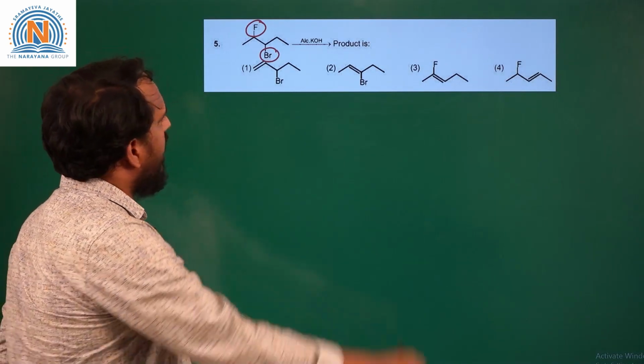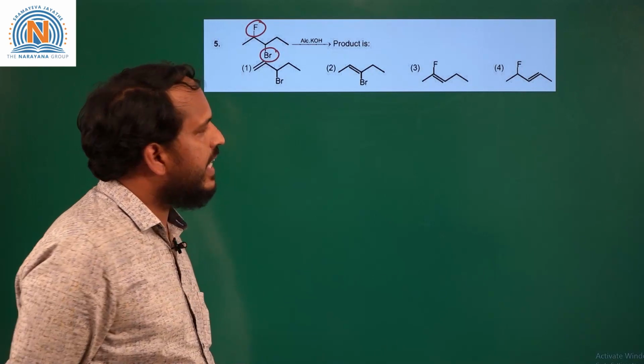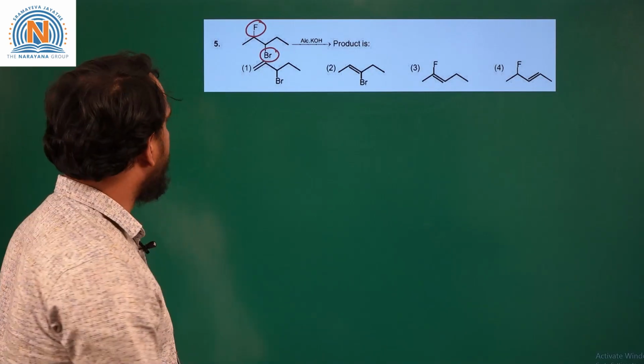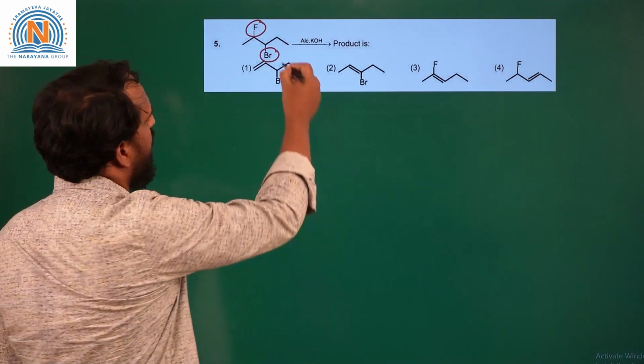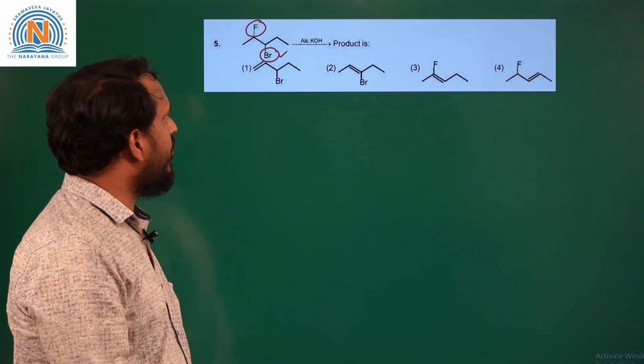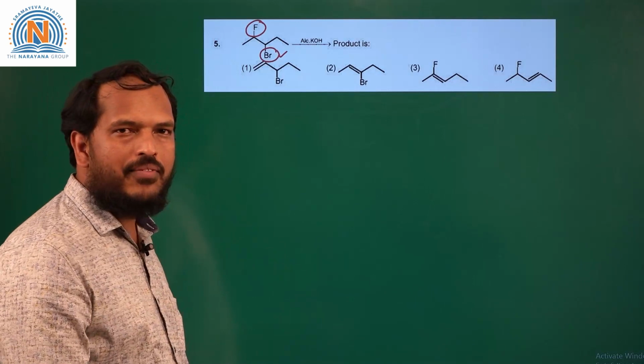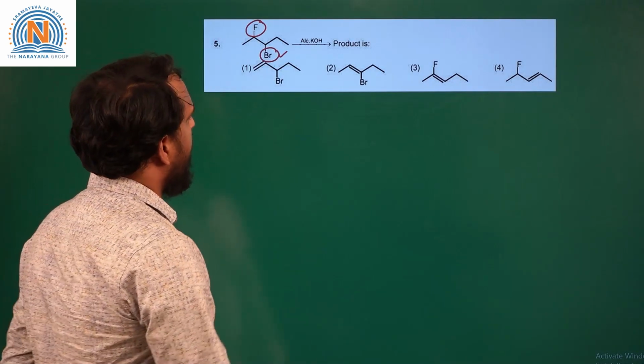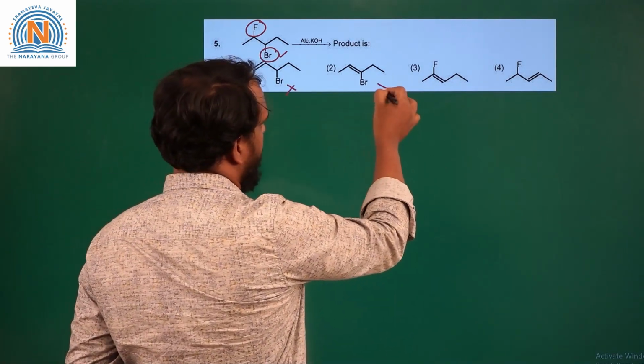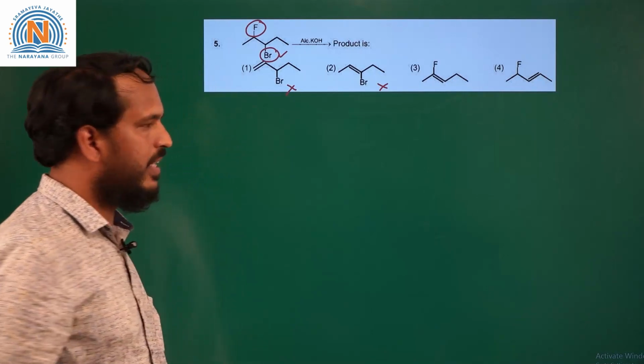So on adding alcoholic OH, it undergoes an elimination reaction to produce an alkene. Now we can see that Br is a better leaving group compared to fluoride. So bromide will be eliminated in the form of HBr. So in the product, bromine won't be there. So either 3 or 4 will be the correct option.